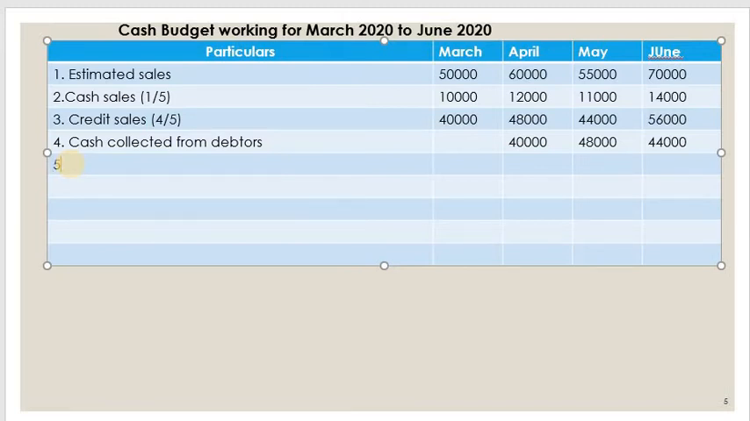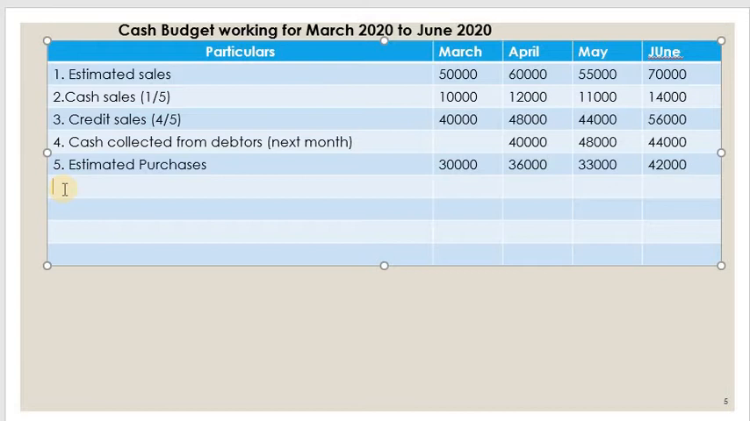Okay, now let us see the estimated purchases. So how much is the purchases? Let us write down here, for the month of March it is 30,000 as given in the problem. Month of April 36,000, then 33,000. We can look at the problem. So these are the figures given, 42,000.